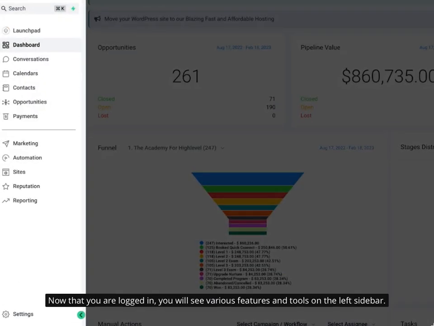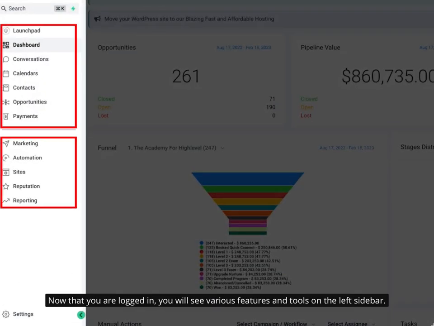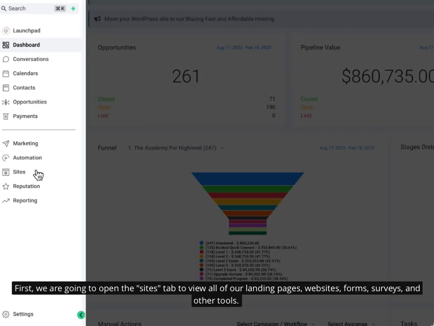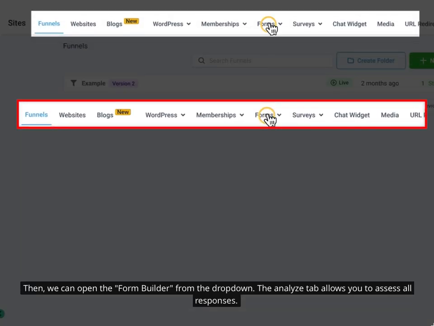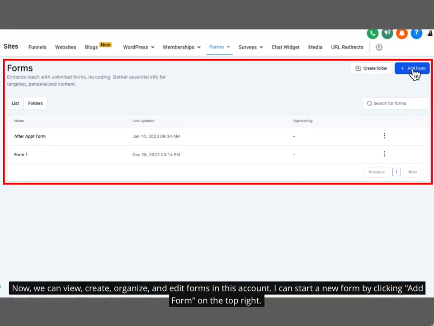Now that you are logged in, you will see various features and tools on your left sidebar. First, we are going to open the Sites tab to view all of our landing pages, websites, forms, surveys, and other tools. Then we can open the form builder from the drop-down on the top menu. The Analyze tab allows you to assess all responses, and the Submissions tab allows you to browse all submissions, search, set a date range, and even export your submissions.